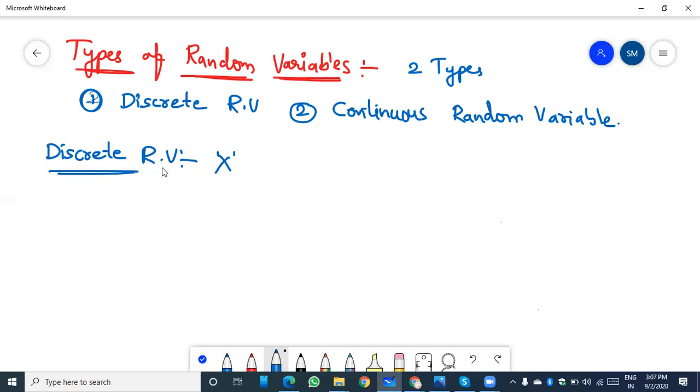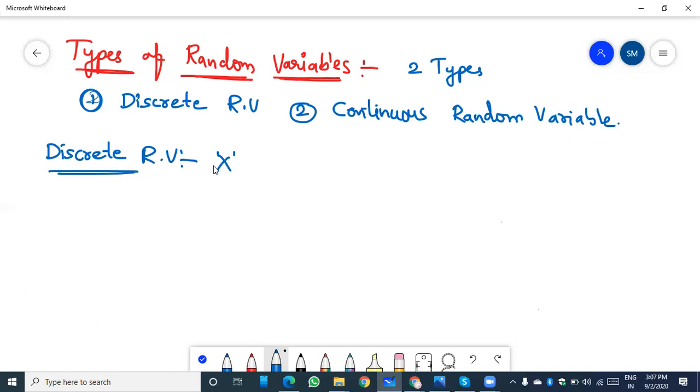What is the discrete random variable? A random variable capital X which can take only a finite number of discrete values, which can be taken in an interval of domain, is called a discrete random variable.